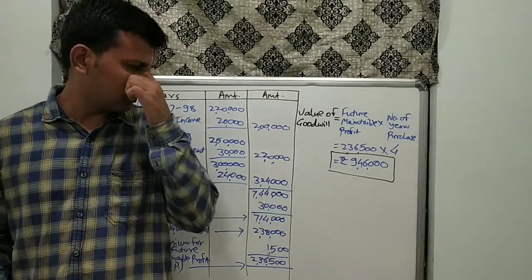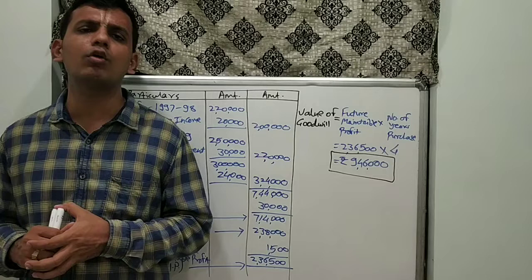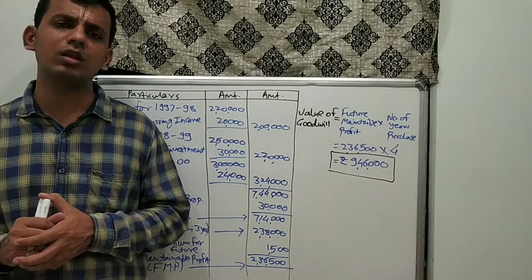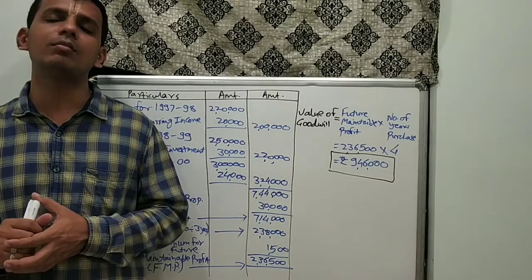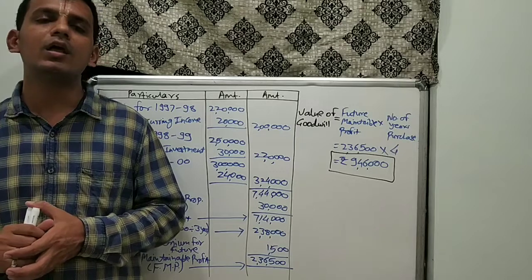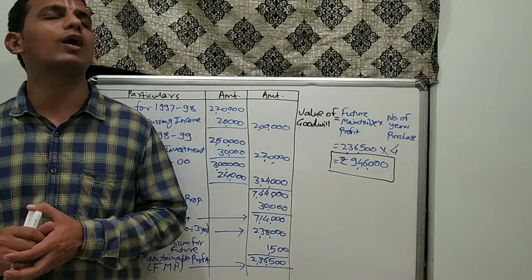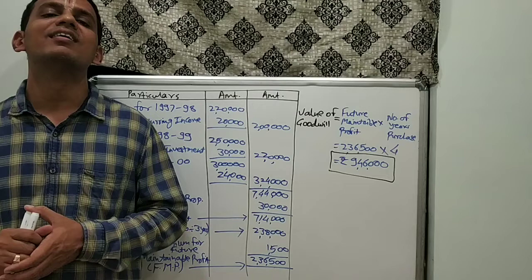This is it for this particular segment of the question, or for this type. In the very next lecture, we will start with our second method, that is the weighted average profit method for valuation of goodwill. Until then, stay tuned.